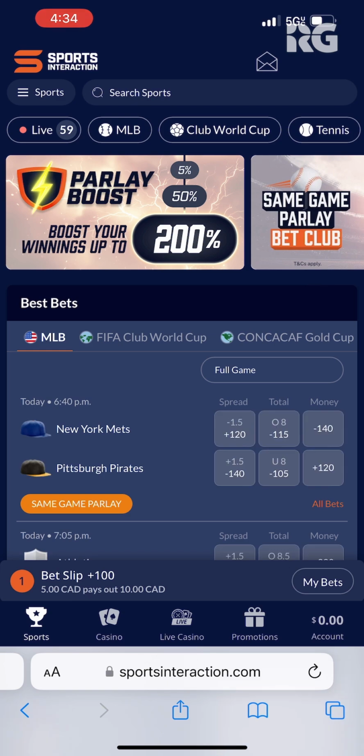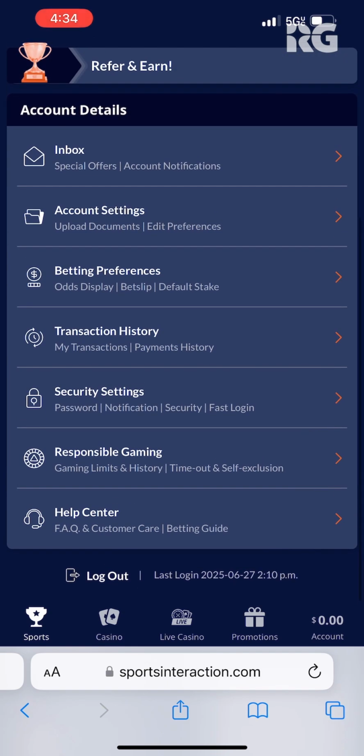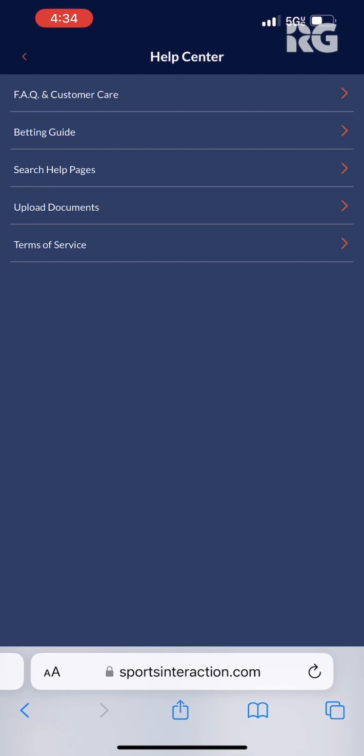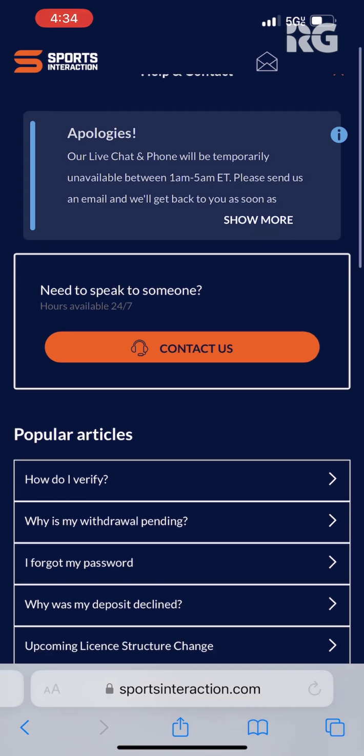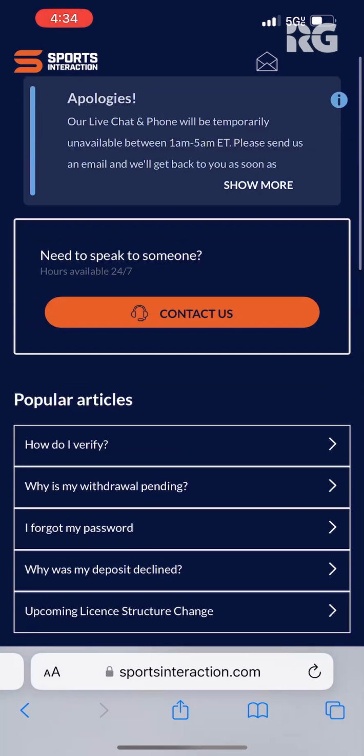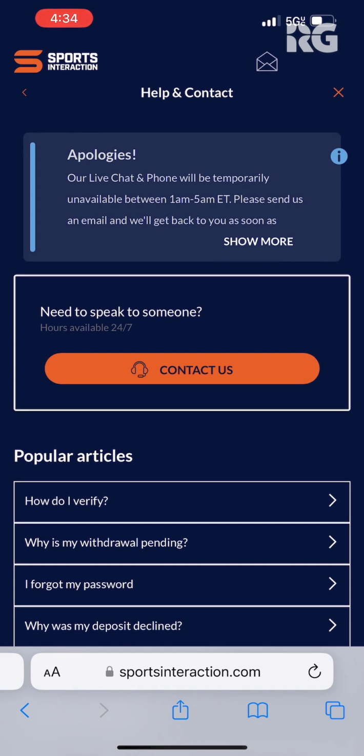If you need help, here's how to reach support on mobile. I'll go back to the homepage here, click on my account, and as you can see, you have the Help Center, and you have the FAQ. You can upload documents too if you have a little bit more of an intricate issue. And then you can browse through these different articles here. You can also use the live chat. As you can see, there's a little bit of an outage for their live chat at a certain time, but that's not a big deal. You just click on this Contact Us button, and you'll be able to talk to the live chat. The live chat is super responsive and helpful, and they responded to my inquiries within just a few seconds. So it all works really well. I highly recommend using the live chat if you need to.